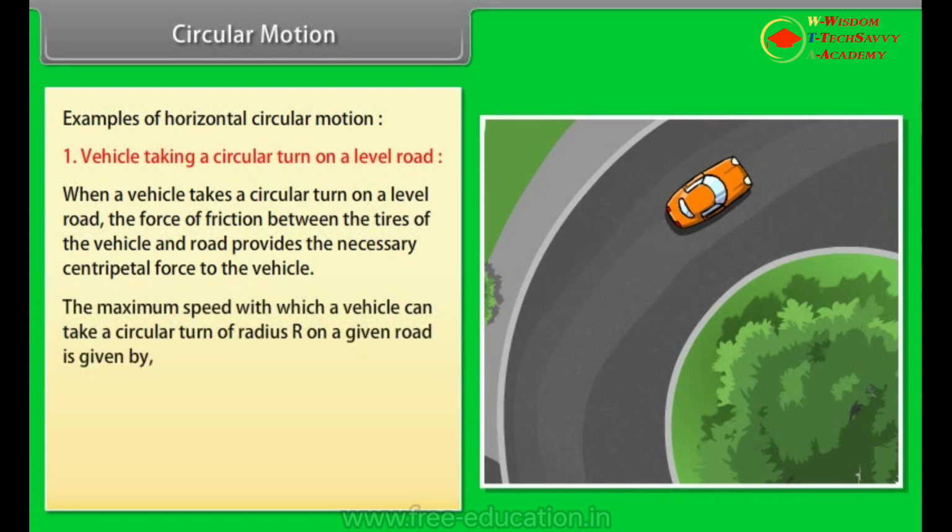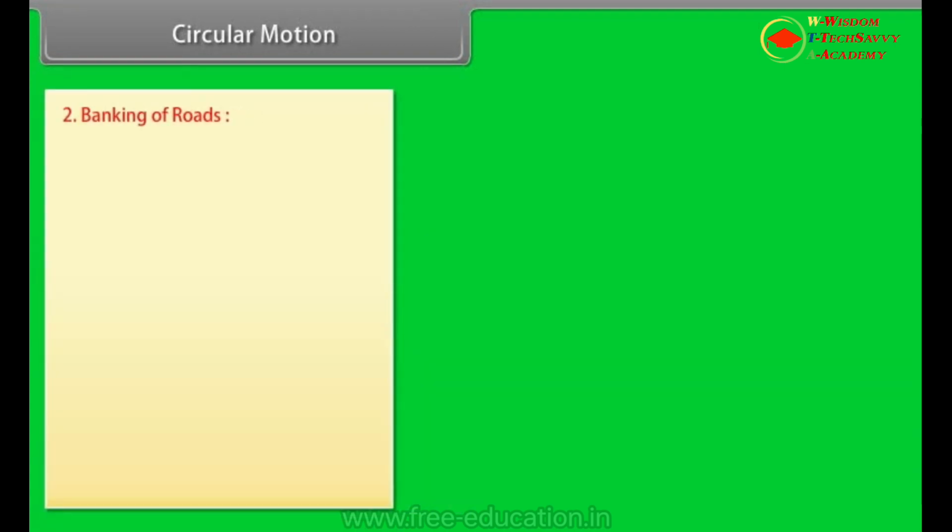The maximum speed with which a vehicle can take a circular turn of radius r on a given road is given by v = √(μrg), where v is the speed of the vehicle, and μ is the coefficient of friction. Number 2. Banking of roads.